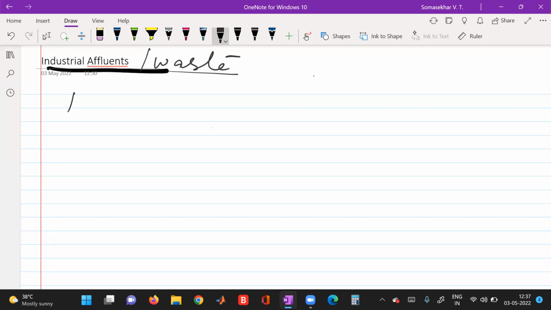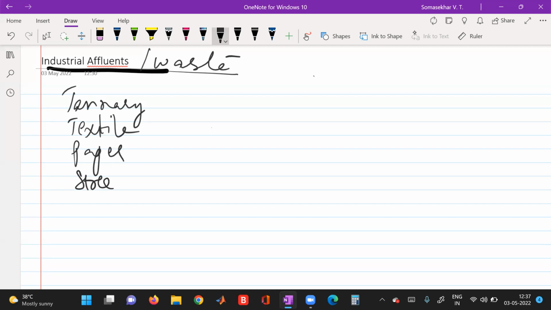Tannery industry. Next is textile industry. Next, paper industry. Generally steel industry, steel industries, aluminum industries, electrical industries. From all these sources we are getting waste material which is released into the environment, and these are generally oils, grease, plastic from the electric industry.